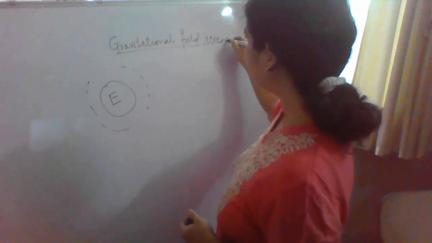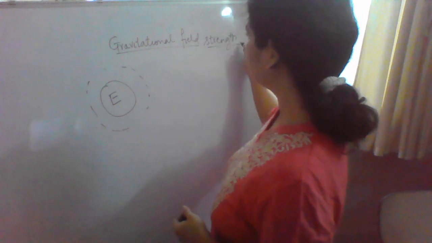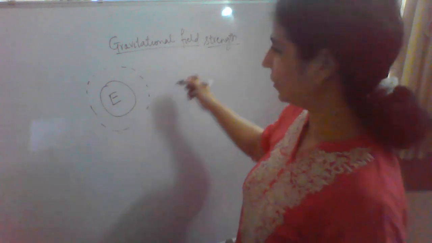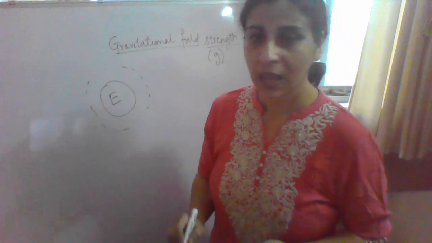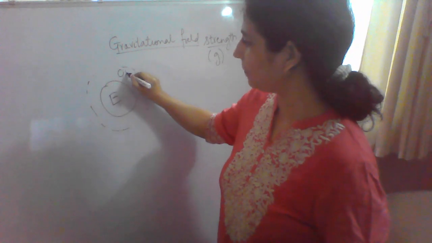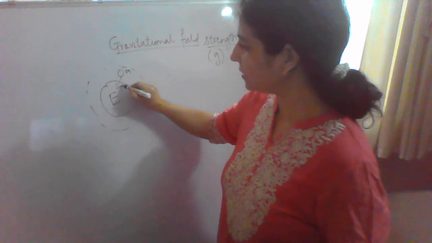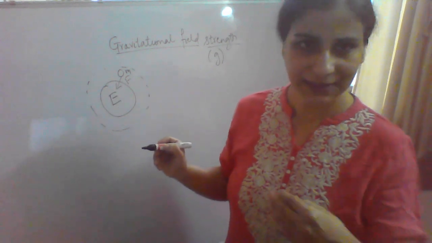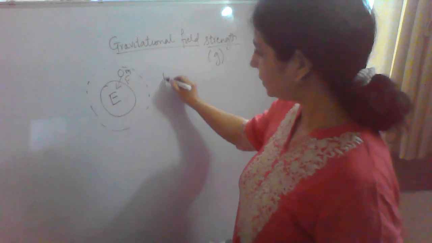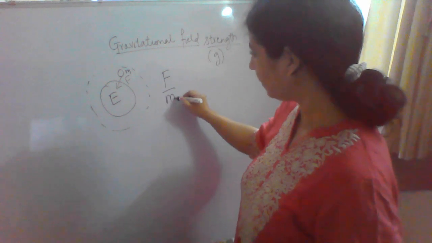Now gravitational field strength is the same concept as acceleration due to gravity, that is g. Supposing there is a mass m, it will experience a force in the direction of this field, that is the center of the Earth. This is the force experienced by a mass.